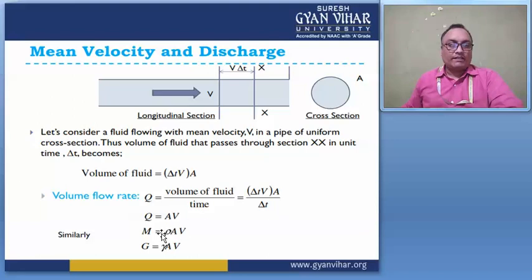Similarly, if density is not constant. Suppose a fluid is moving whose density is constant throughout the process. But if density is not constant, then introduce one term, which is density. So m equals rho A v, right?